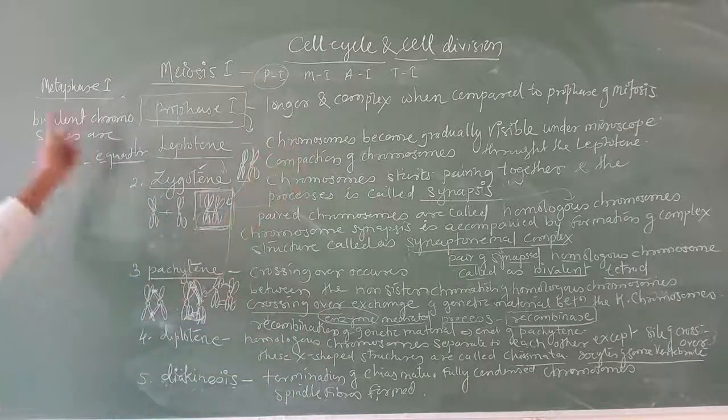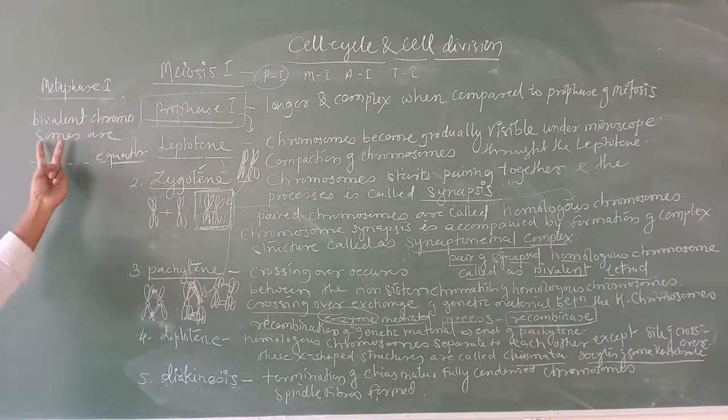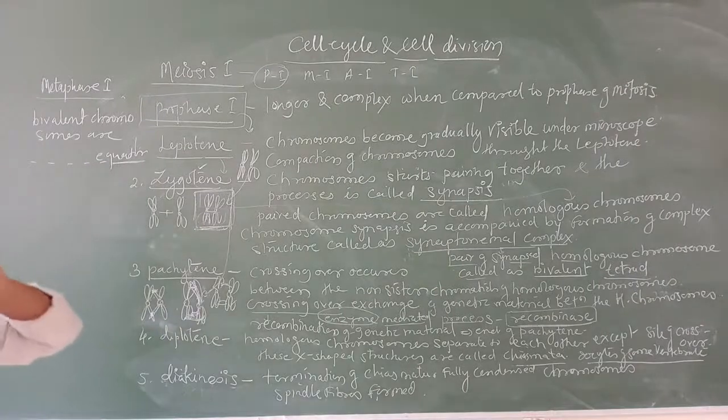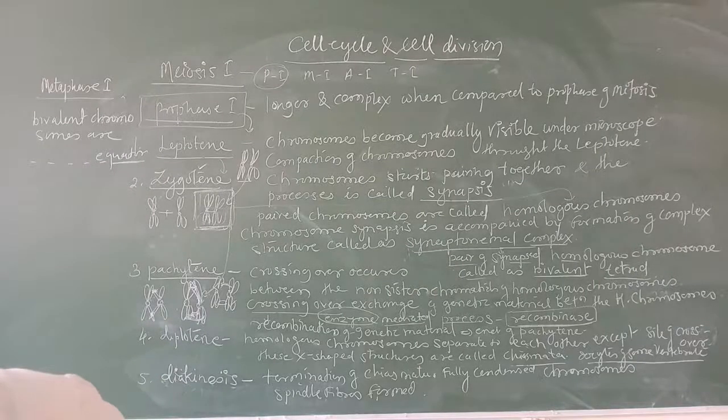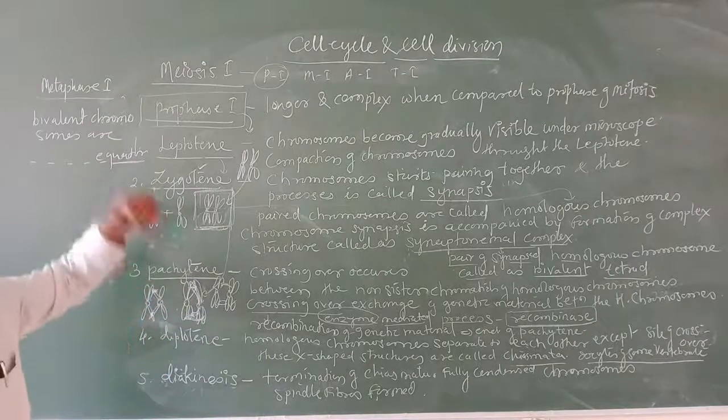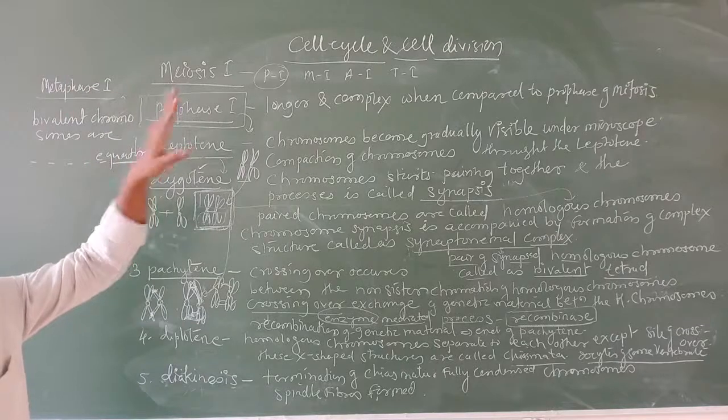After this, the bivalent chromosomes come and join on the equator, and the microtubules, the spindle fibers, attach from opposite poles to the paired homologous chromosomes, similar to the metaphase in mitosis.